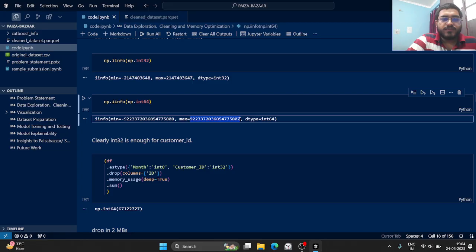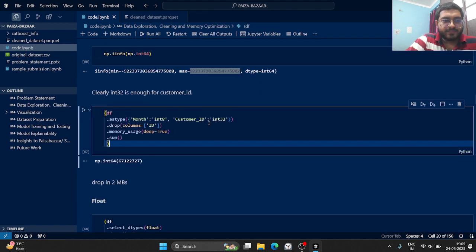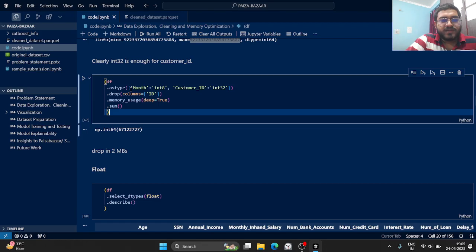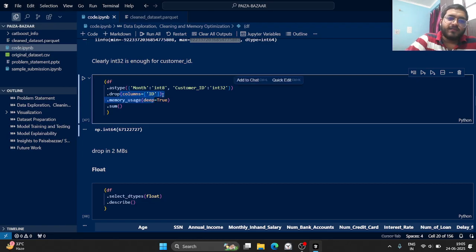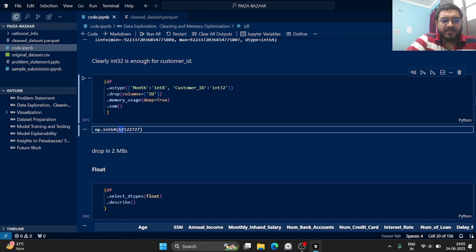Okay, and why am I trying to reduce the space? Because pandas is basically an in-memory operation. So it uses RAM each time we perform our calculations, so it is always better to reduce the space. So here we are converting the data types: month to int8, customer ID to int32, and we are dropping the column ID. We're also checking the memory usage in total. Initially we had close to 69 MB, and now we have moved to 67 MB. Okay, around a 2 MB drop.